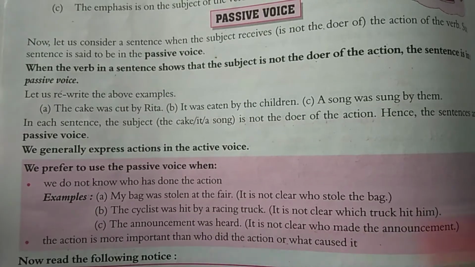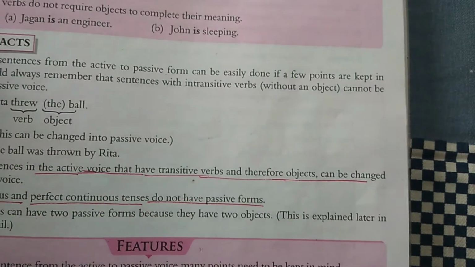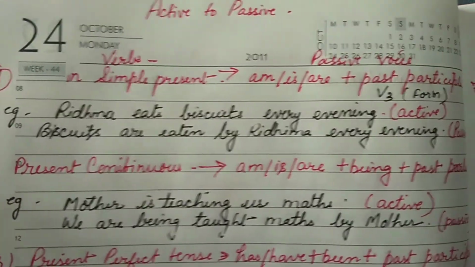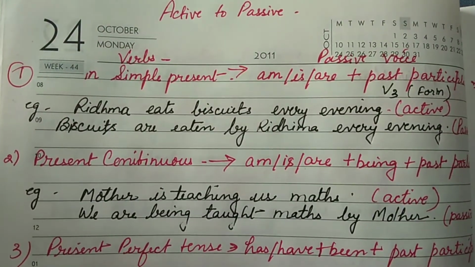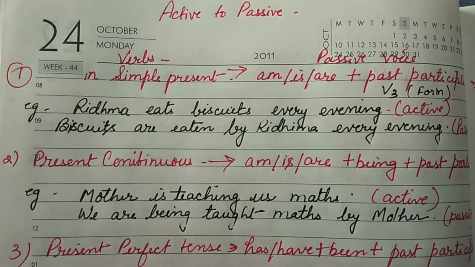Okay, so now I will explain the rules, what rules we should follow to change a sentence from active to passive. First of all we will go one by one, with the simple present, and then past, and then the future.